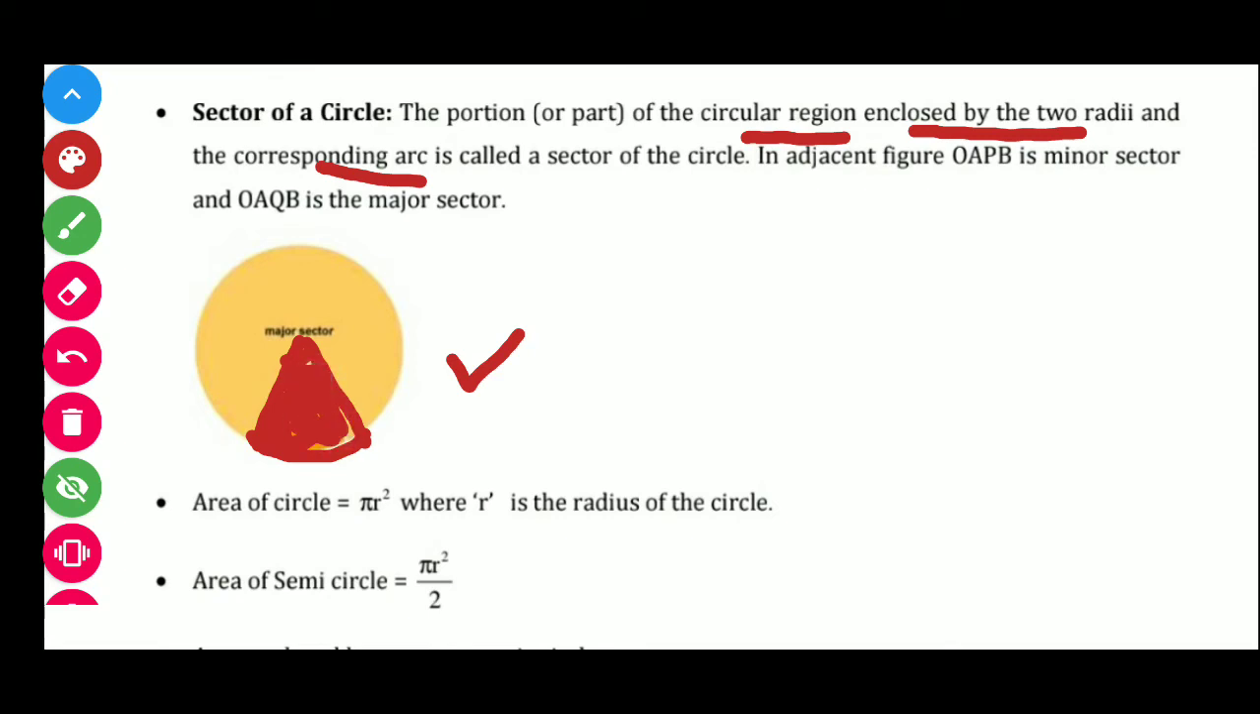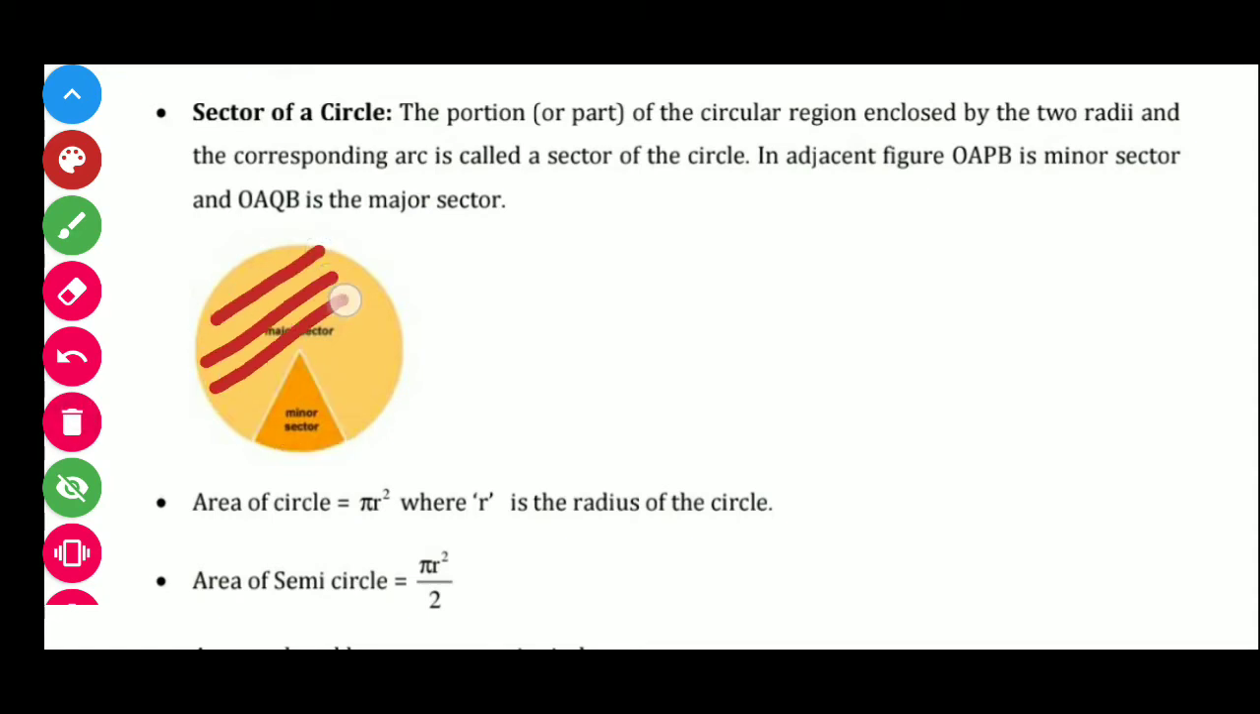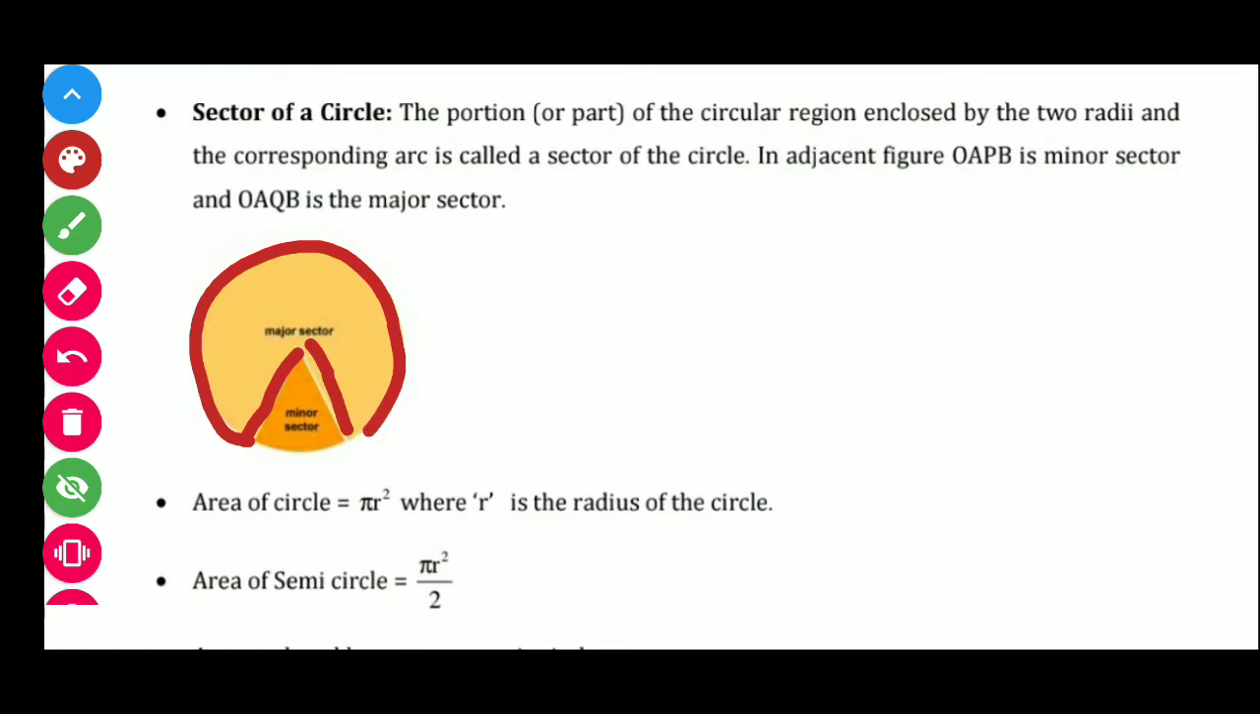Suppose students, it covers the minor portion of the circle, then it is said to be a minor sector. Okay, and here we have the major sector portion. In this we have two radii and here is the arc, that is the portion of a circle. We take here the major arc of the circle so that it covers the major portion of the circle. That is called the major sector.